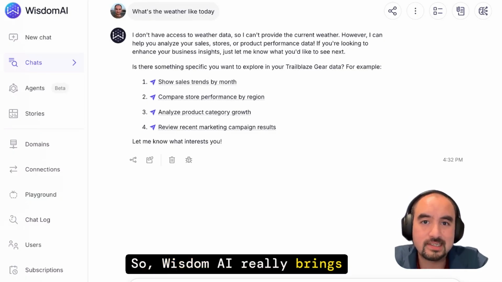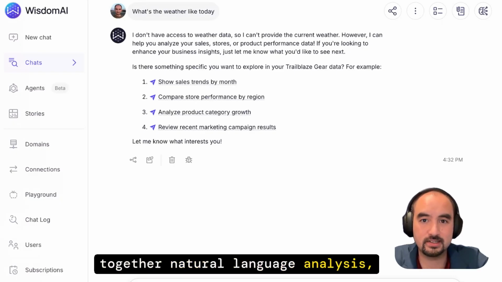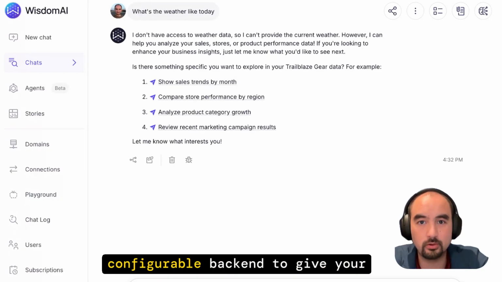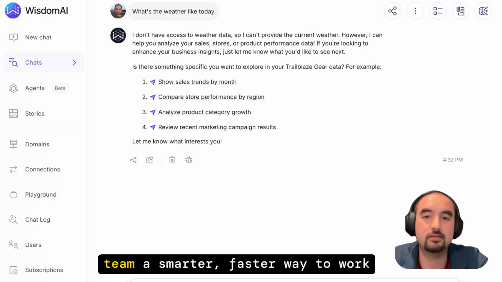WisdomAI really brings together natural language analysis, proactive insights, and a deeply configurable backend to give your team a smarter, faster way to work with data.